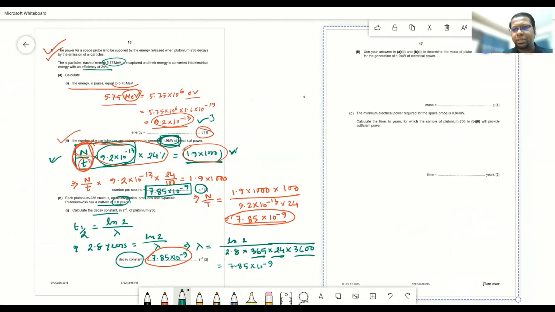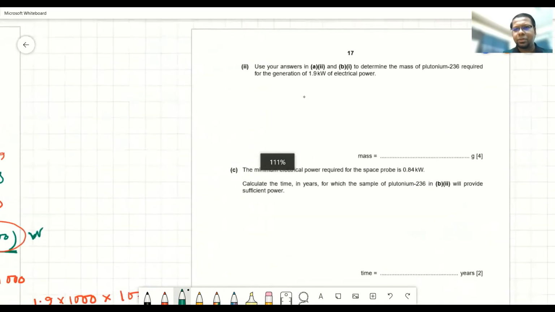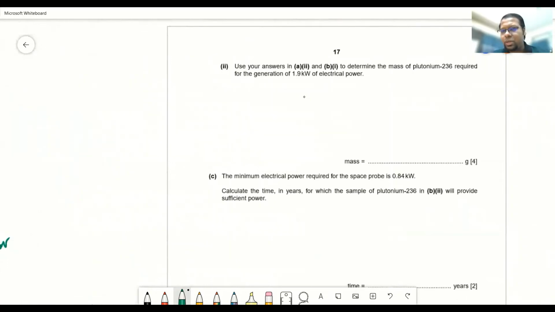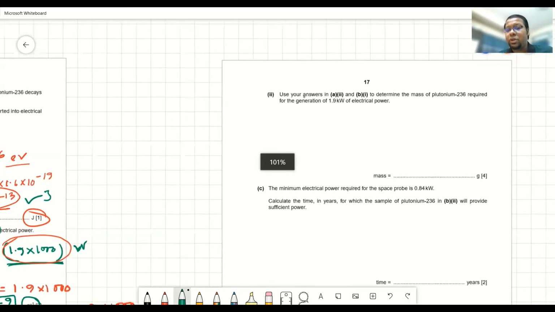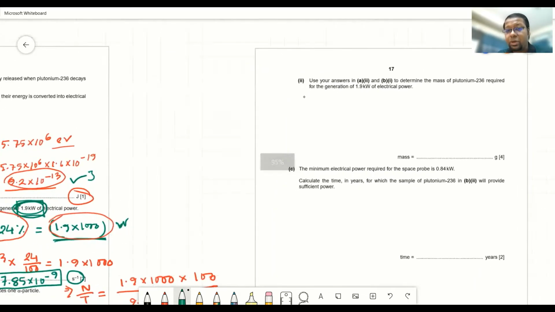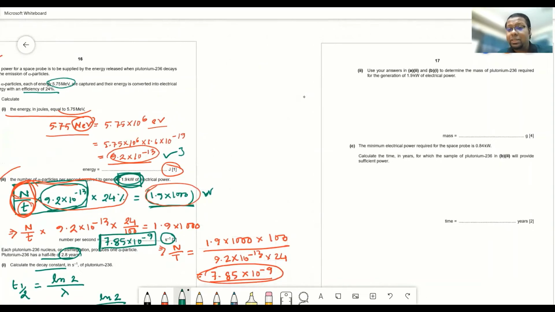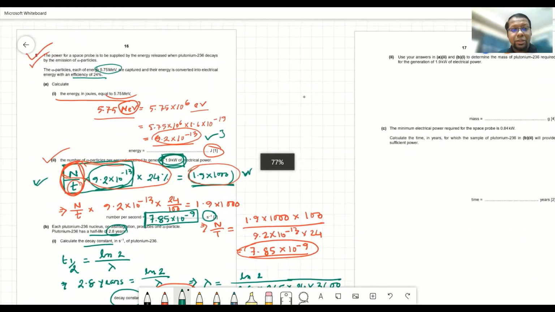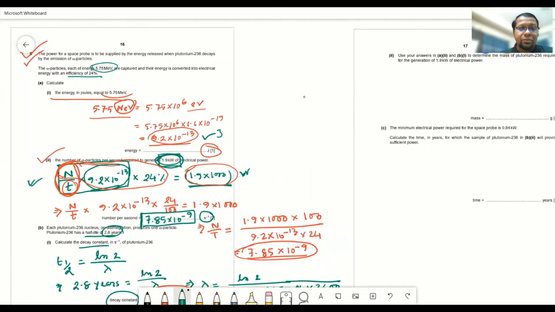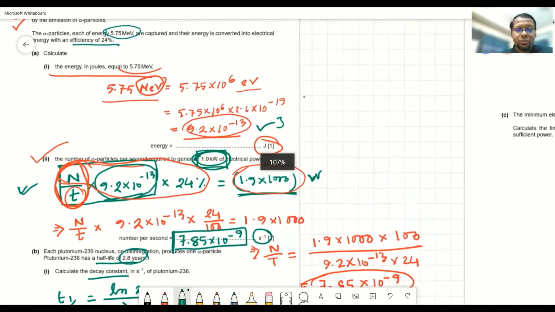Now, use your answer in A2 and B1 to determine the mass of plutonium-236 required for the generation of 1.9 kilowatt of electrical power. Now, this is very related. We need to use the answer in A2. Now, what do we have? What we have got from A2?